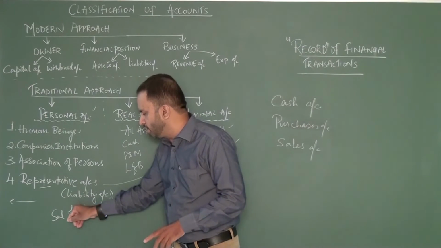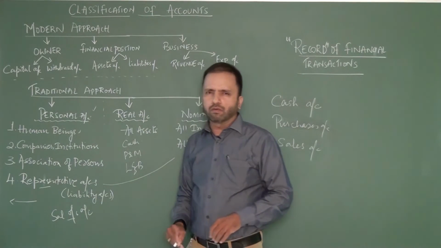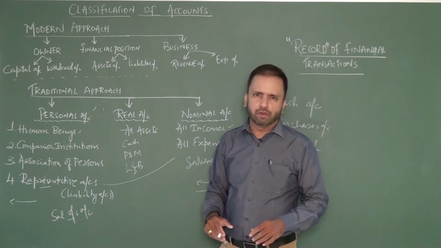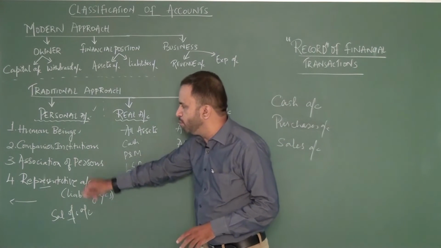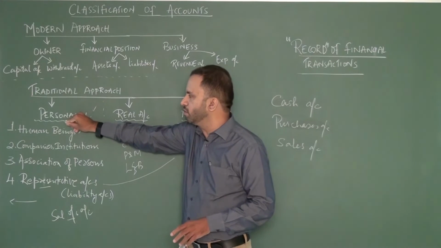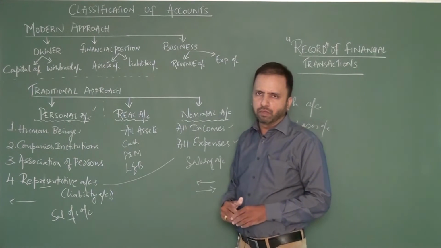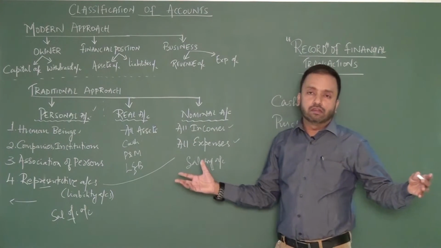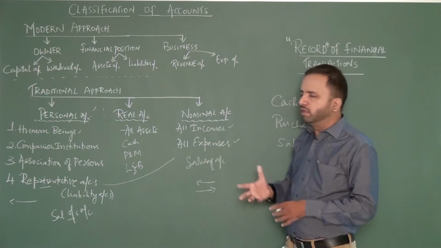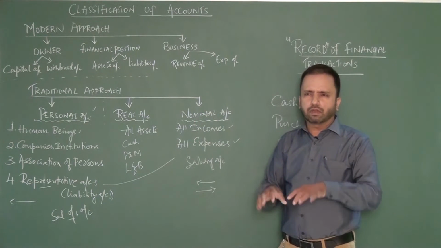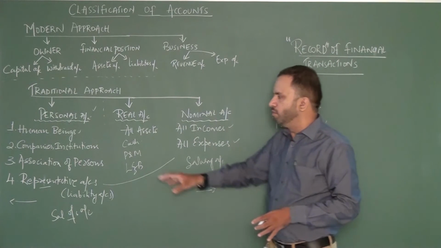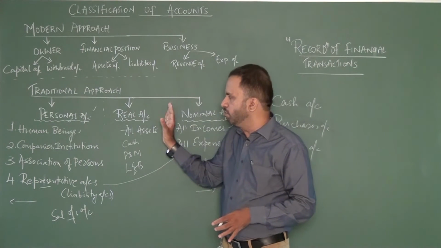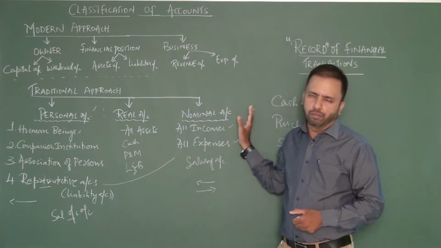The moment I say salary is payable, the question is, to whom is the salary payable? And I say salary is payable to the employee. The employee is a human being and his account automatically comes under personal account. So in traditional classification, we take all the innumerable accounts, and when we start grouping them as like-minded accounts, we find personal accounts, real accounts and nominal accounts.